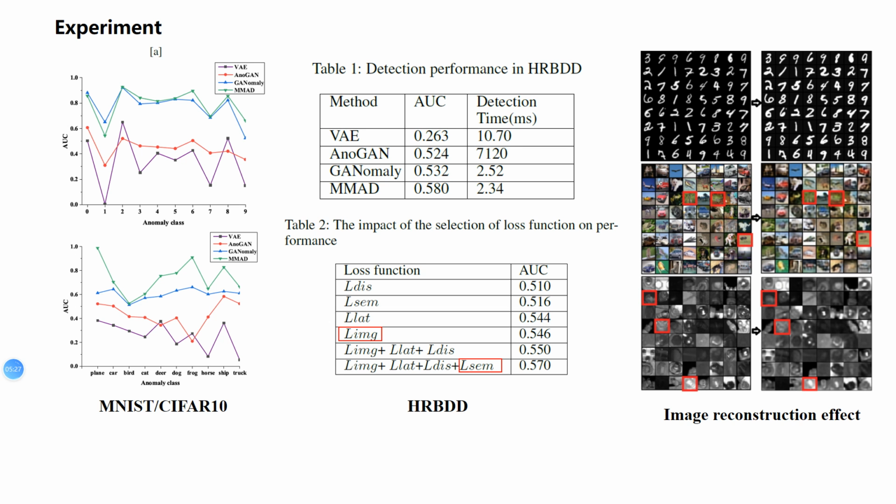You can see the introduction of PSNR and semantic perceptual loss is helpful for the performance of MMAD. We can also see the image reconstruction effect of MMAD on different kinds of datasets.